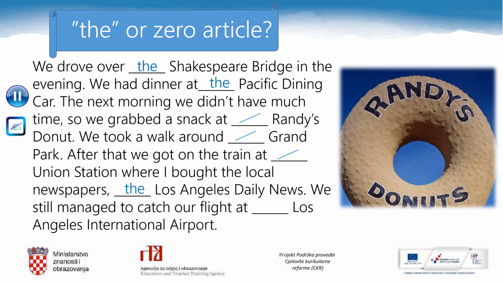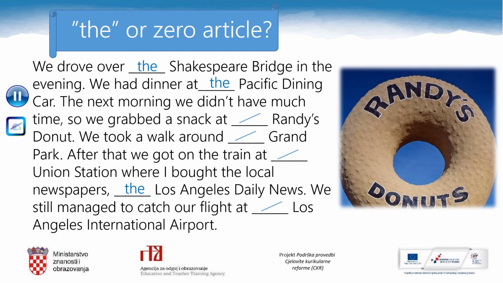The Los Angeles Daily News. We use the definite article the with the names of famous newspapers. We still managed to catch our flight at Los Angeles International Airport. We use zero article with airports.